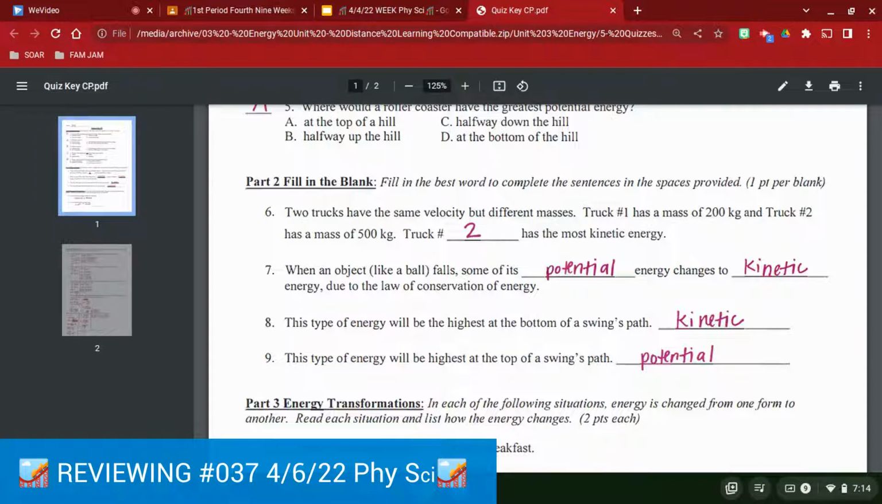Number 7, when an object like a ball falls, some of its blank energy changes to blank energy due to the conservation of energy. Yes, so before the ball is falling, it just has potential energy, and the second that it falls off of wherever it was, then it turns into kinetic energy.